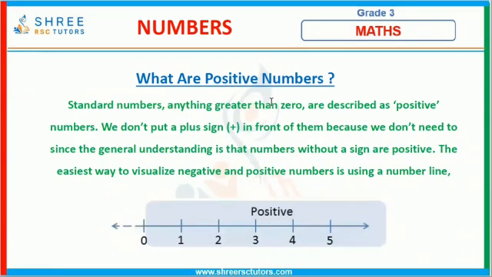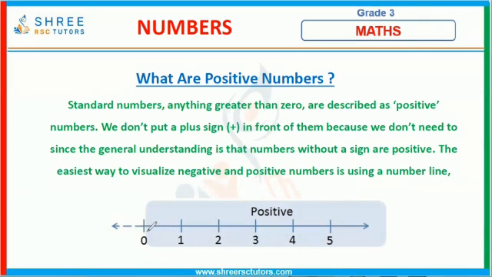What are positive numbers? Anything greater than 0 is described as a positive number. We don't have to put a plus sign in front of positive numbers, since the general understanding is that a number without a sign is positive. The easiest way to visualize negative and positive numbers is using the number line.